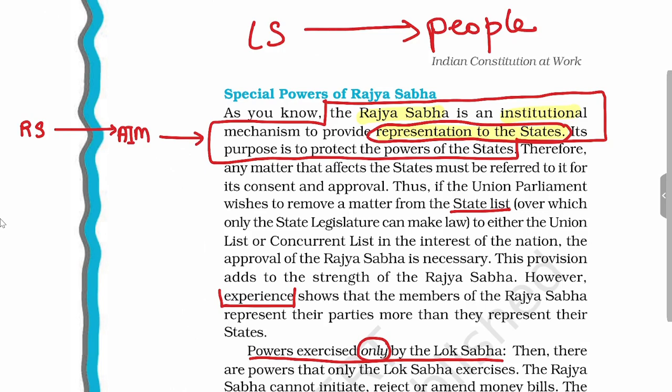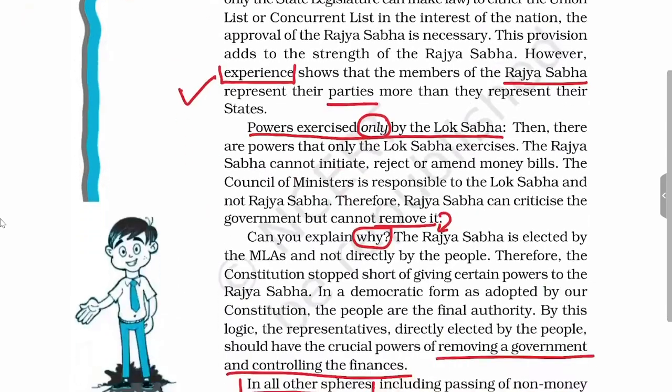So whenever Union Parliament wants to remove any subject from the state list, it has to take the approval of Rajya Sabha. And from our experience, we have seen that in practice, in practical life, Rajya Sabha, rather than representing the states, it has been seen that it is representing the political parties rather than the states. So this is a lacuna in the real functioning of Rajya Sabha in India.